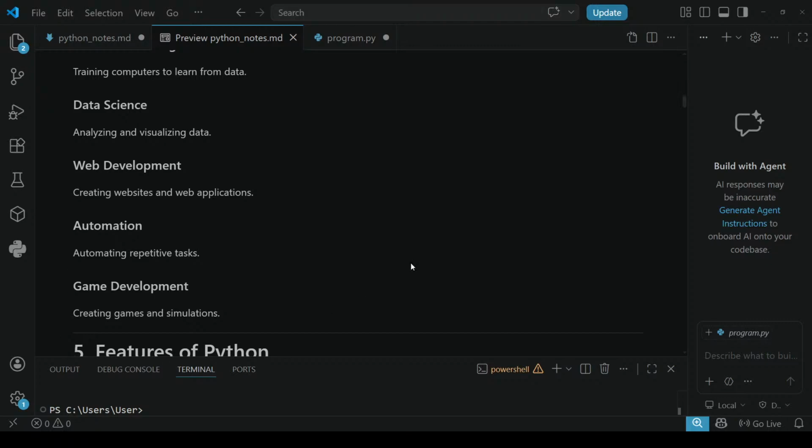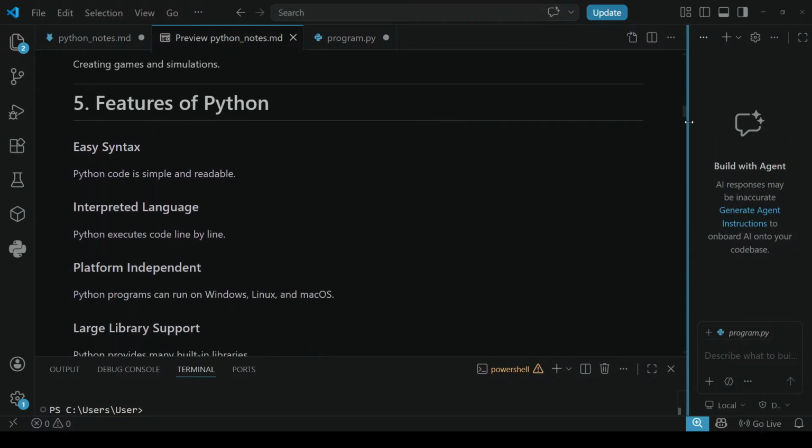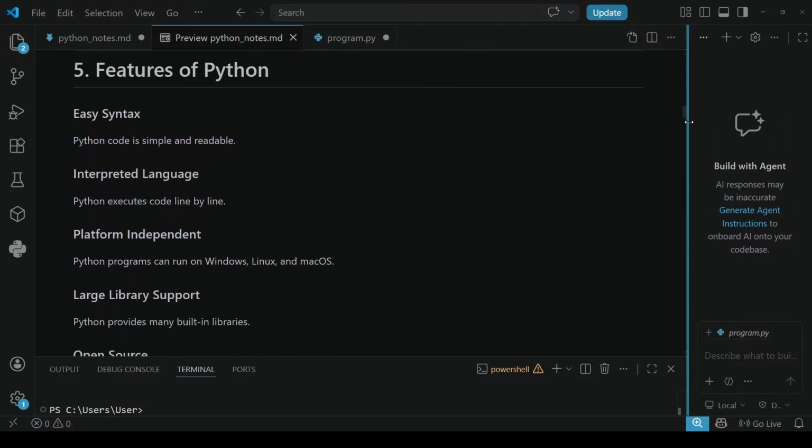Okay, without wasting time, let's move to the next topic, that is features of Python. See, features of Python. What are the features of Python?